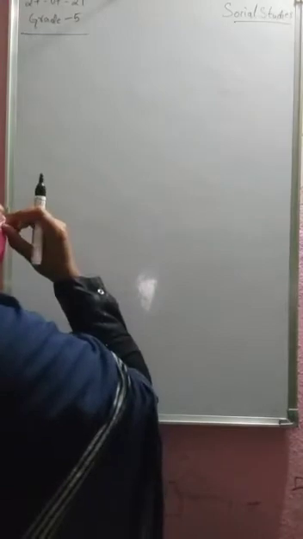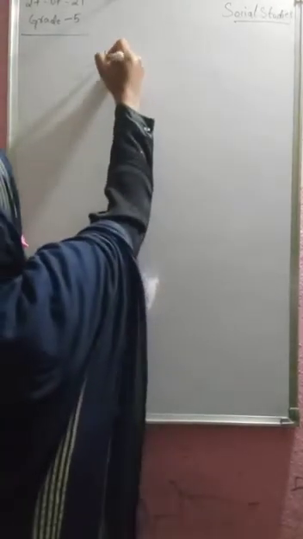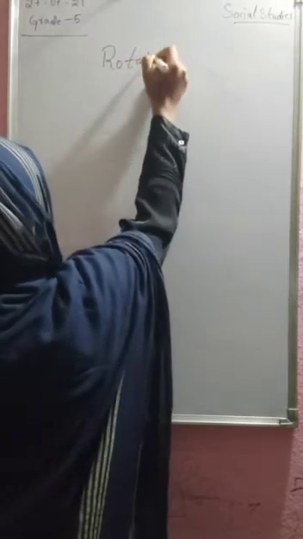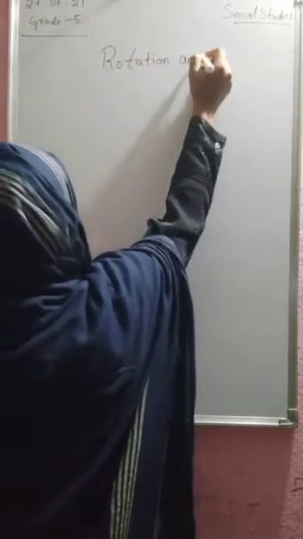Today we are going to learn about rotation and revolution.